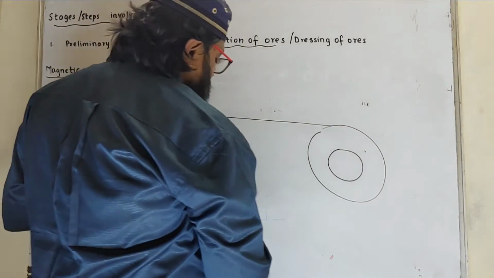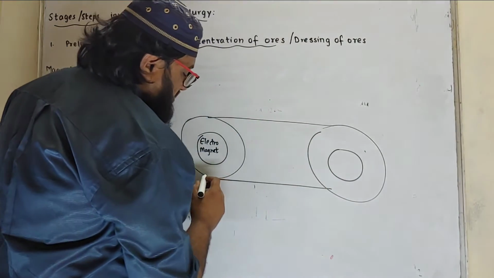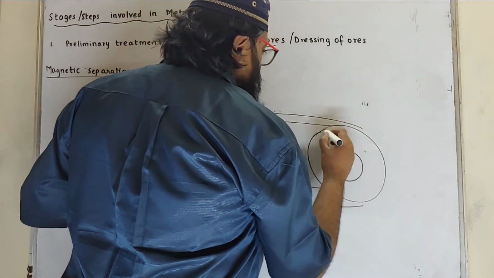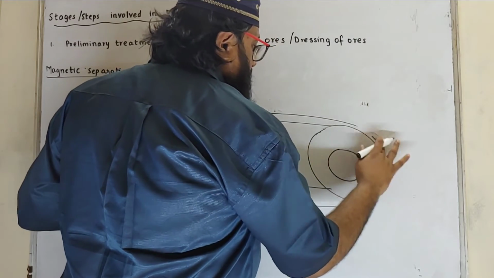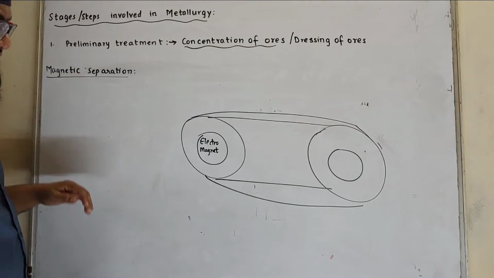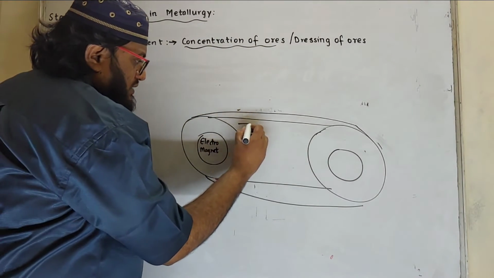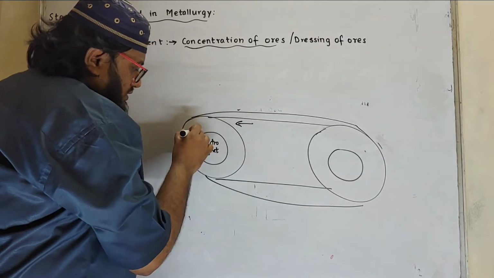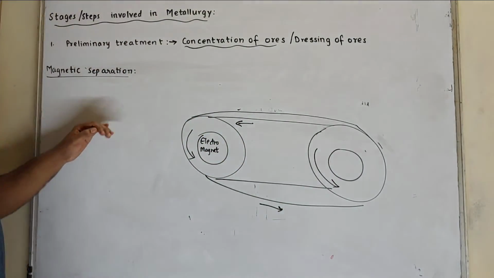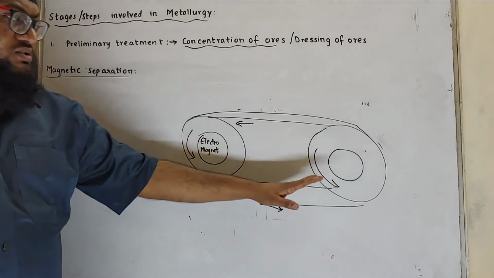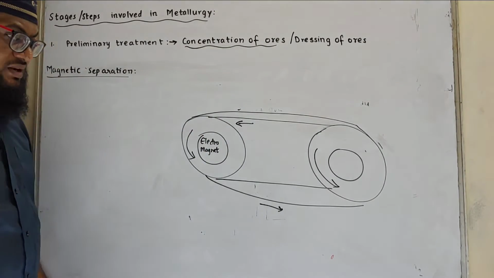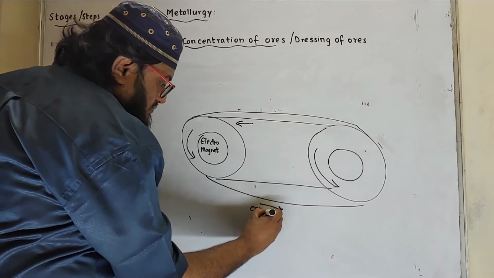These rollers are attached with a conveyor belt. This conveyor belt is made up of leather. When the belt moves, this roller will also move. So in magnetic separation there are two rollers. One of them is an electromagnet and it is attached with a conveyor belt. This is the conveyor belt.